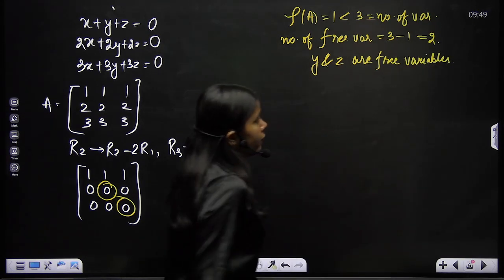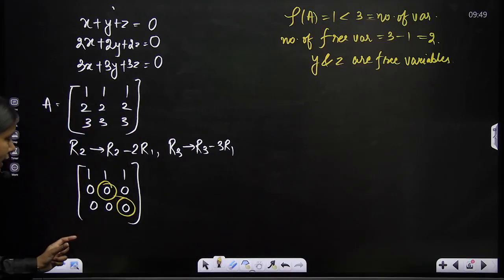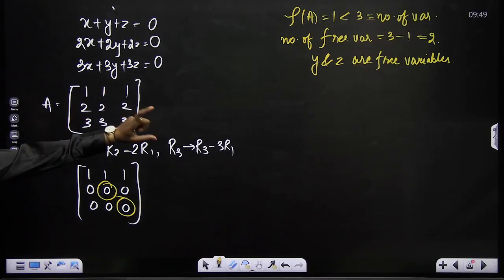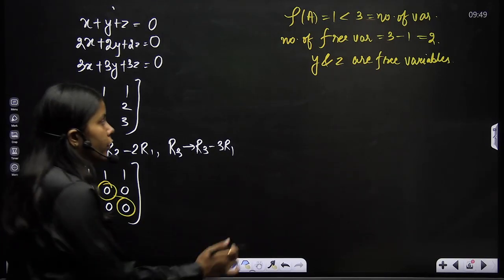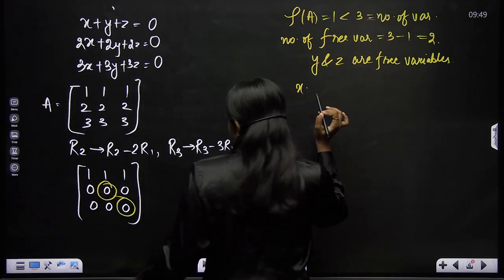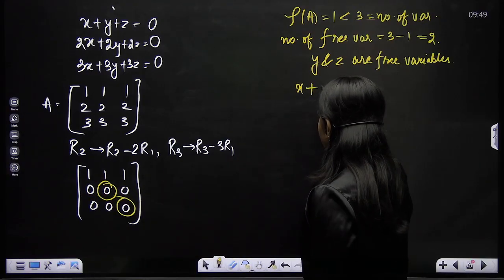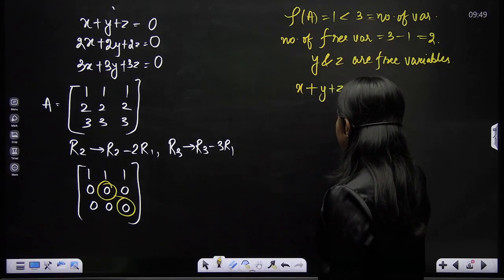Y and z are free variables. Now the next thing I have to solve: y and z I got as my free variables, so I need to find a solution, right? I need to work for the solution. So x, what equation is left with me here? x plus y plus z is equal to 0.